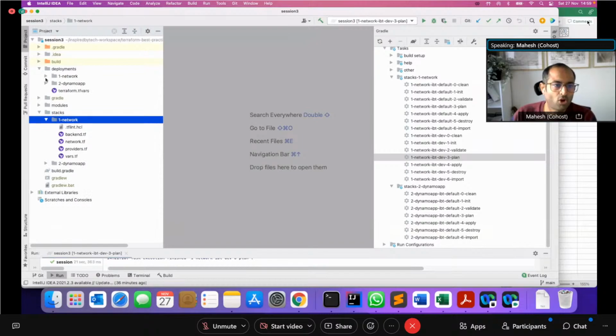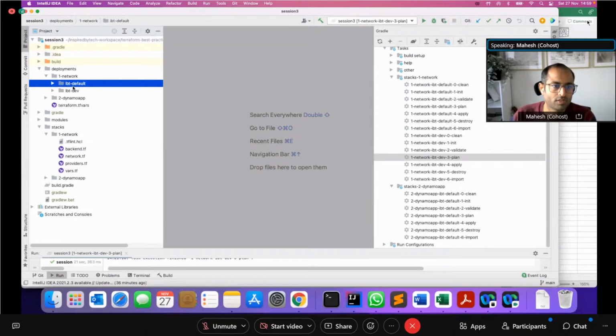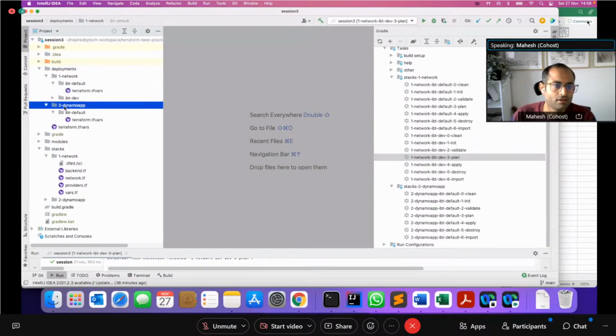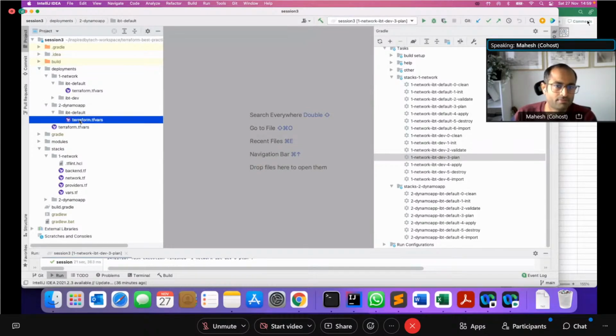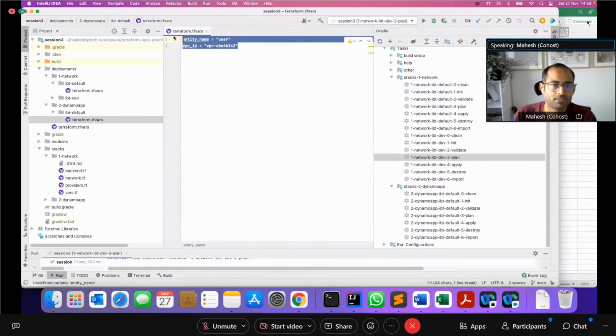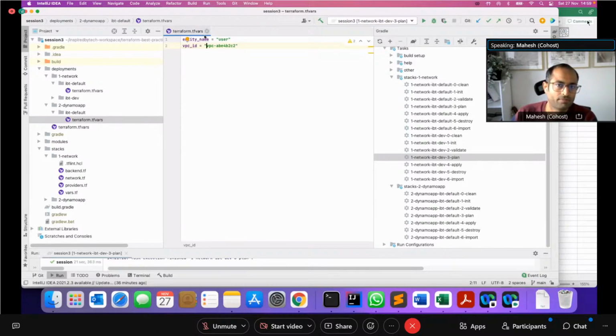And then I have deployments for those stacks. For example, for network, I've got two deployments: a default account and a dev account. These are both AWS accounts, and in there I have my Terraform tfvars. Same thing for DynamoDB. If I have my Dynamo app, I have it deployed in my default account, which is an AWS account, and in there I have specified the properties that need to be passed for that particular stack, which is in Terraform.